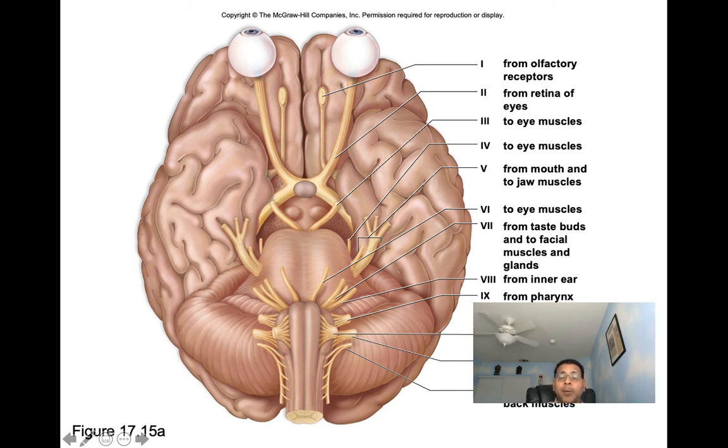And then number 10 we can appreciate down here. Number 10 is going to send information from and to our internal organs. So it sends information from our internal organs to the CNS and from the CNS to our internal organs. And then number 11 we can see here, it sends information to the neck and back muscles from our CNS. And then number 12 is going to send information to our tongue muscles.